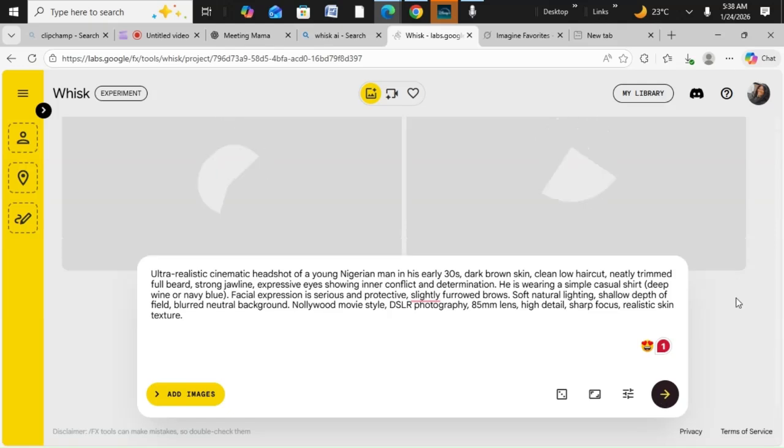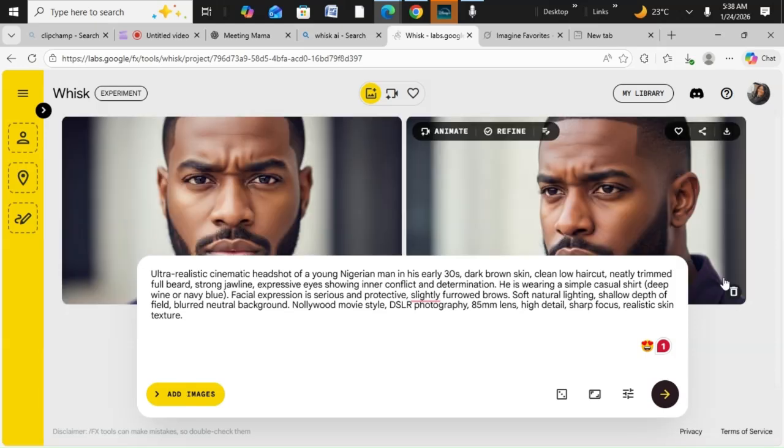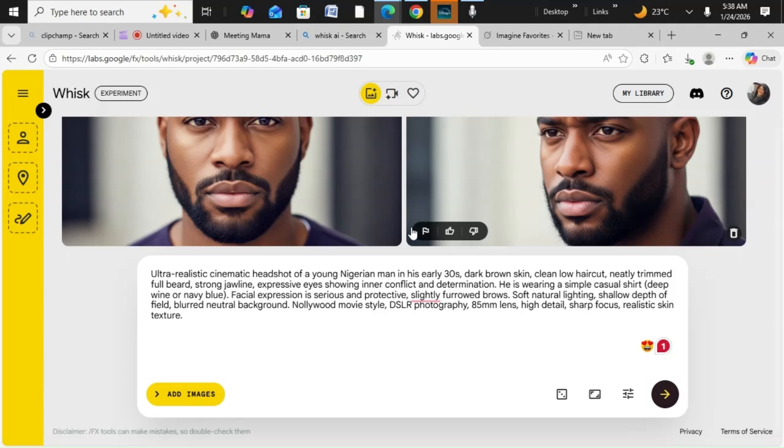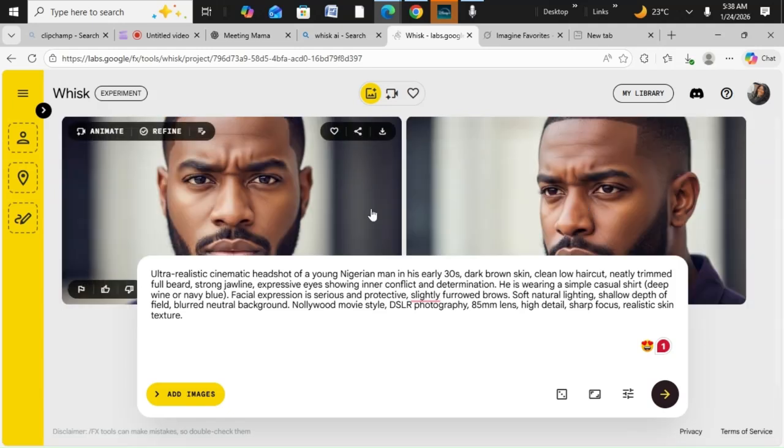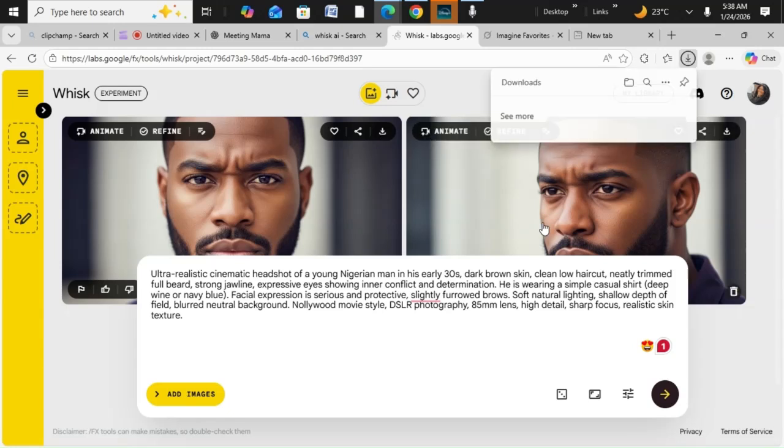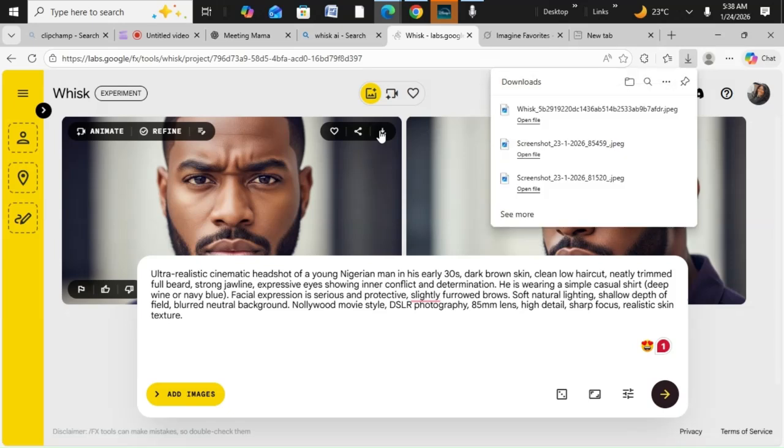So I'm calling somebody's man Kunle baby. Yeah, so this is the picture of Kunle. This is how our Kunle looks. So I think I prefer this one, so I will save it. But if you see them, they look alike. So I will save our Kunle. Now we've gotten our first character.